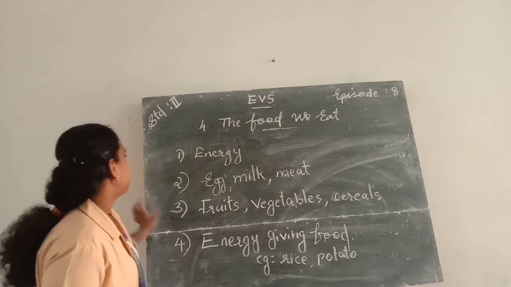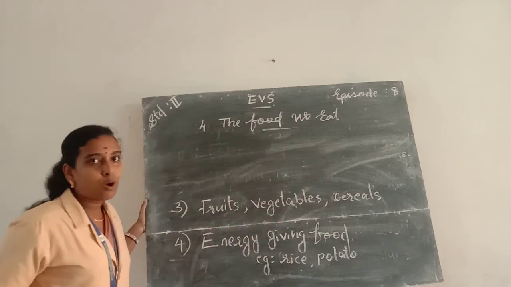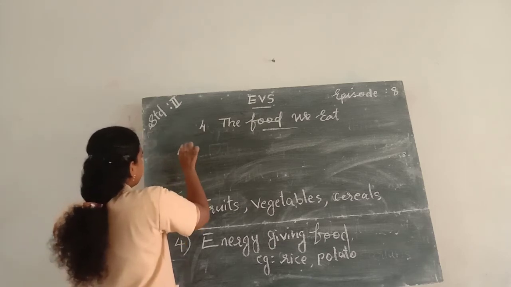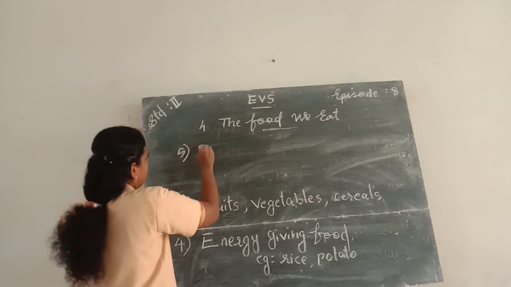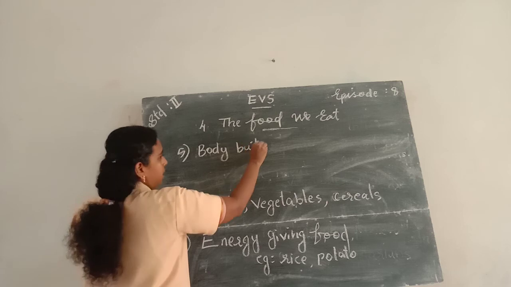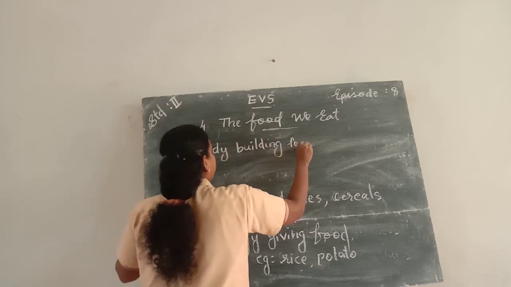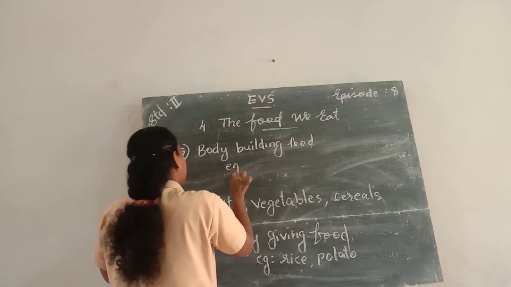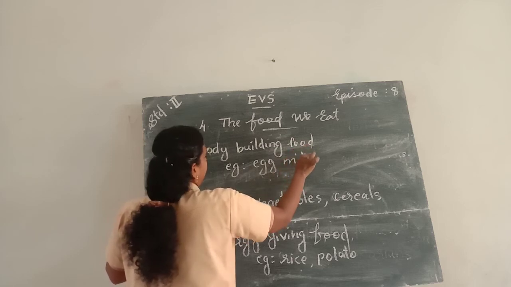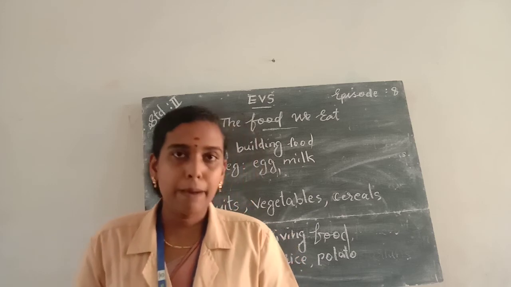And the fifth question, which food items help us to become strong? Body building food. And examples are egg, milk. Egg and milk are the food items that help us to become strong.